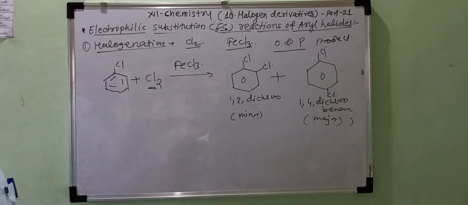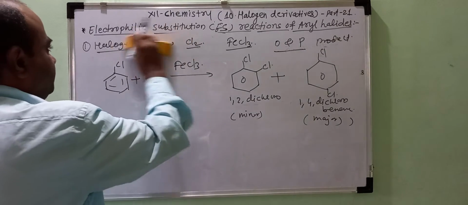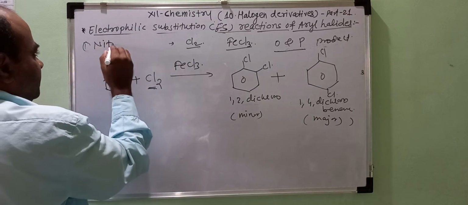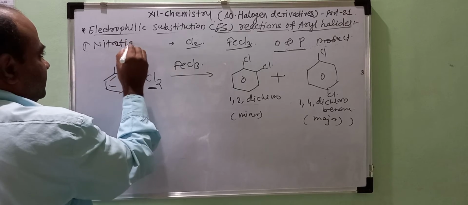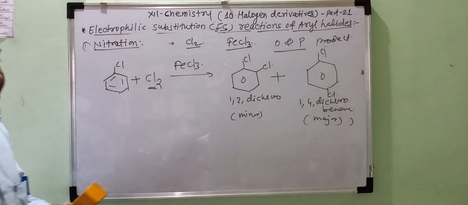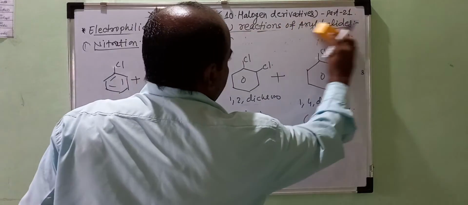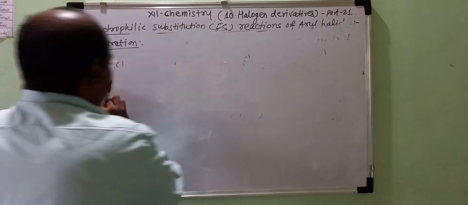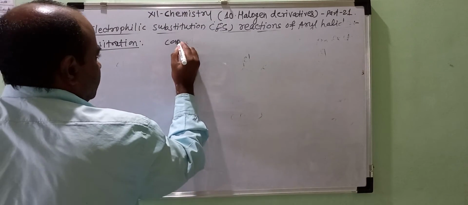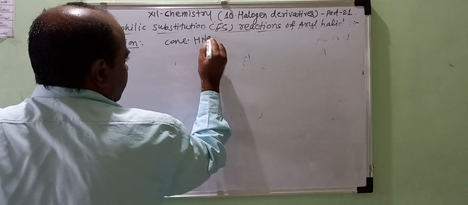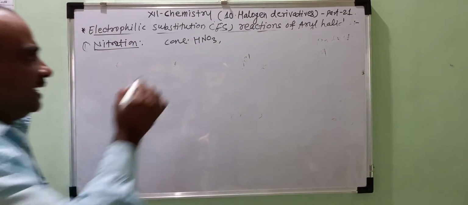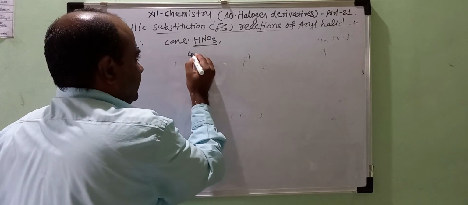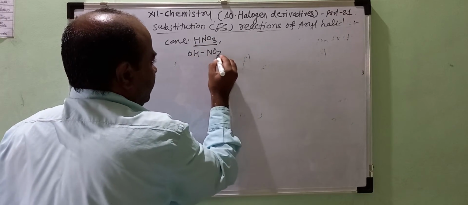Similarly, the second reaction is the nitration of the haloarenes. This nitration is carried out in presence of concentrated HNO3, and as a nitrating agent, HNO3 dissociates as OH and NO2.